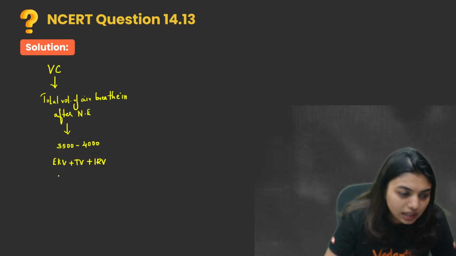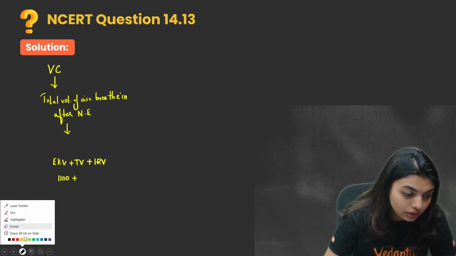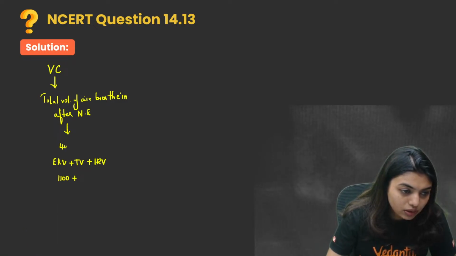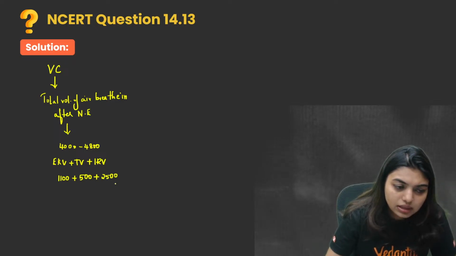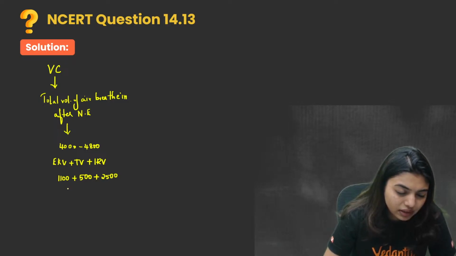So here, students, ERV is around 1100, TV is around 500, and here it should go around 4000 to 4800. 3000 is too less, no? Let's do the maths. Plus 500 plus 2500. This I'm taking minimum. So it came around 1600 plus 2500. How much, students?